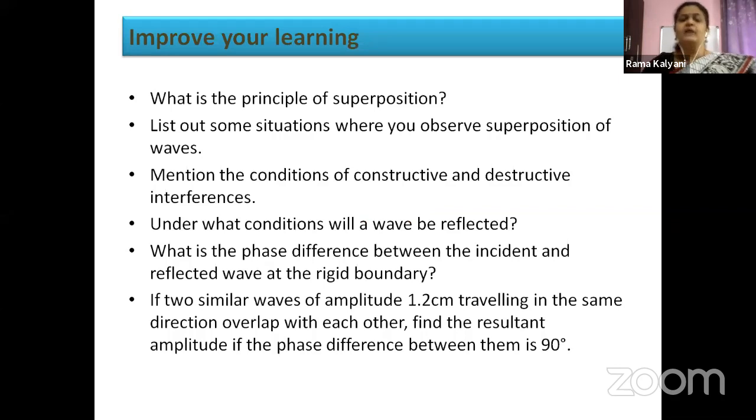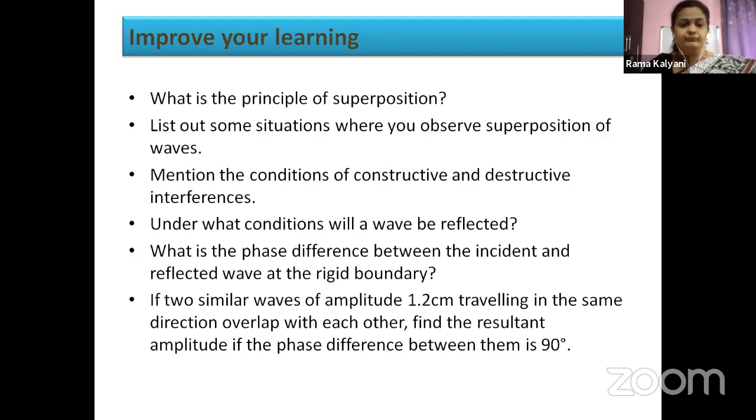Okay, children, here are some questions that I have made for your assessment. What is the principle of superposition? You can find it in this session only. List out some situations where you observe superposition of waves. If you review this video, I have mentioned some of the situations where we observe superposition of waves. You may also try to find something new which is not mentioned here.